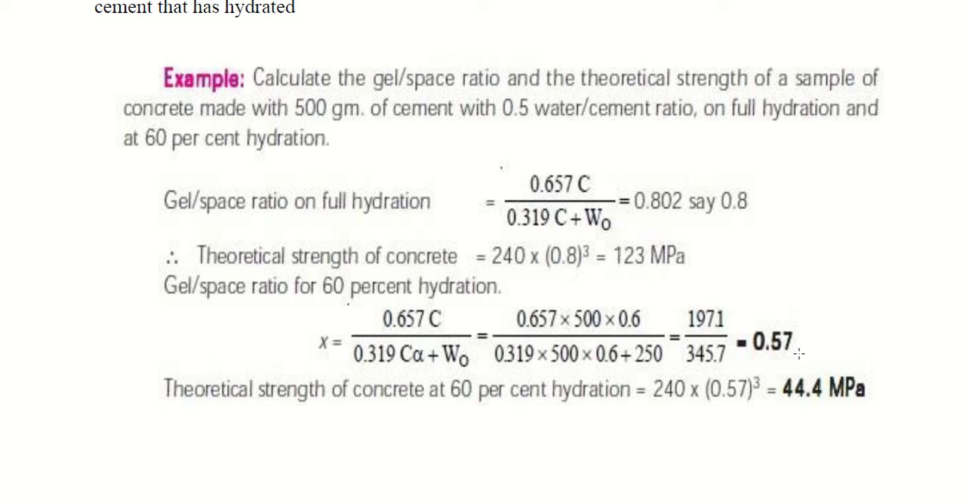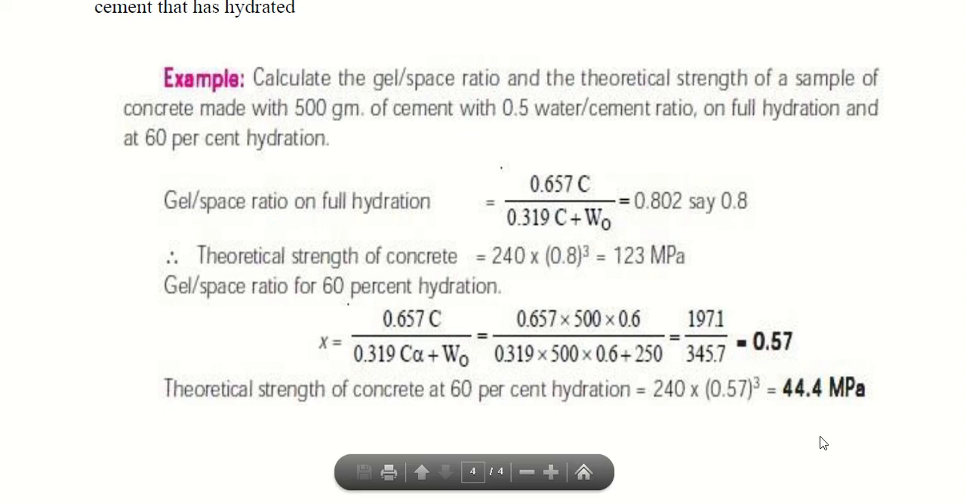Once you get x, again calculate the strength. So the theoretical strength of concrete at 60% hydration is 240 x cube. So 240 into 0.57 cube. This is the strength. Like this, you can calculate the strength using Powers' formula at any point of hydration. That is about gel space ratio and Abrams' law.